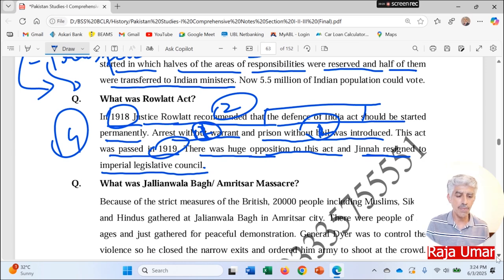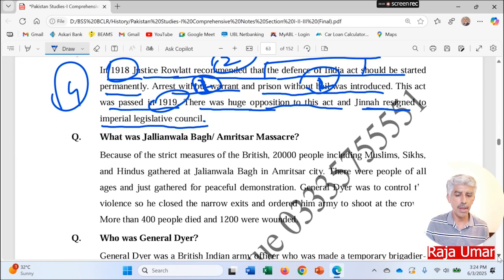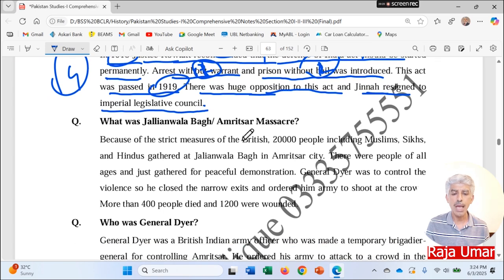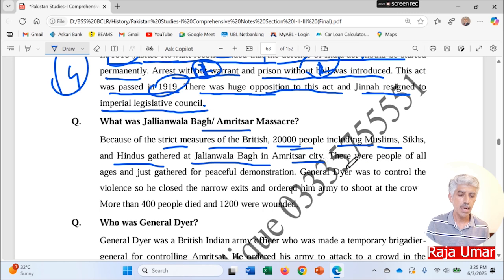What was the Jallianwala Bagh incident or the Amritsar massacre? Because of the strict measures of the British, 20,000 people, including Muslims, Sikhs and Hindus, gathered at Jallianwala Bagh in Amritsar city. There were people of all ages, and they just gathered for peaceful demonstration and protest.